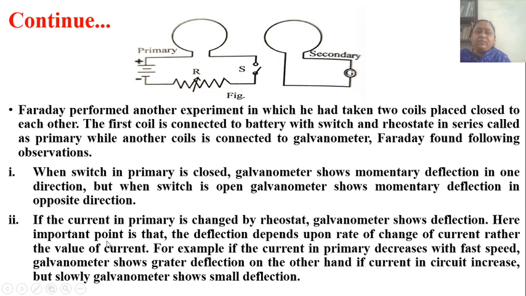If the current in the primary is changed by the rheostat, using that rheostat we can change the current, see figure, then what happens? The galvanometer shows deflection in the secondary coil. The important point is that the deflection depends upon the rate of change of current rather than the value of current. For example, if the current in the primary decreases with fast speed, the galvanometer shows greater deflection. On the other hand, if current in the circuit increases but slowly, the galvanometer shows small deflection.